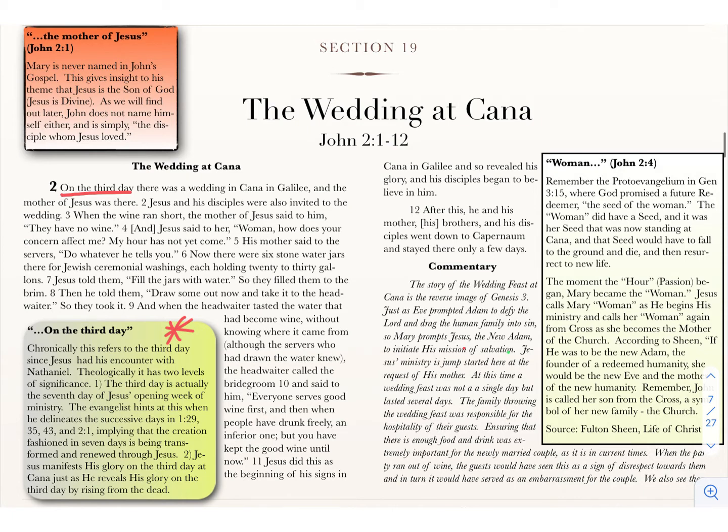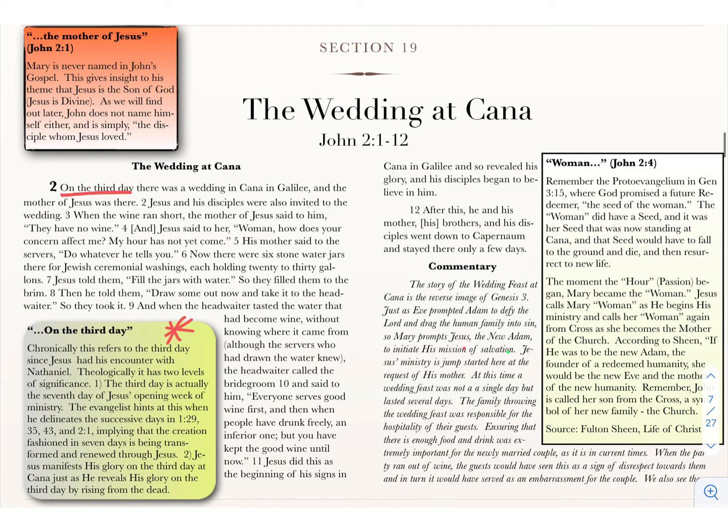If we're going by the Jewish calendar, where Saturday was the first day of the week, this would be Saturday, Sunday, Monday, Tuesday, Wednesday, Thursday, Friday, which means he would have met Nathanael on a Tuesday. But the whole purpose here is that the third day is the seventh day of Jesus's opening week of ministry.